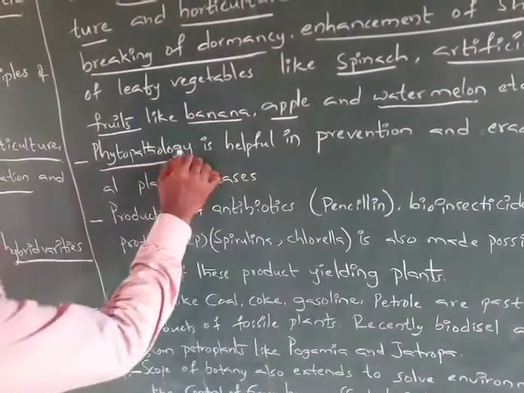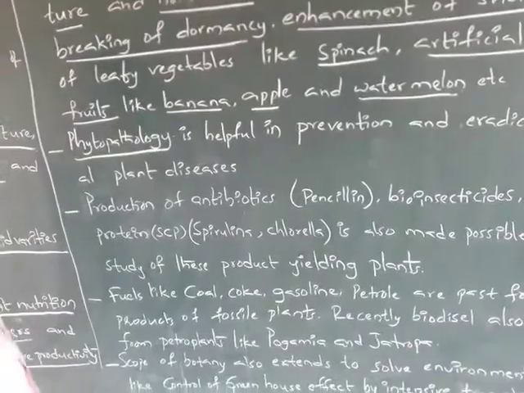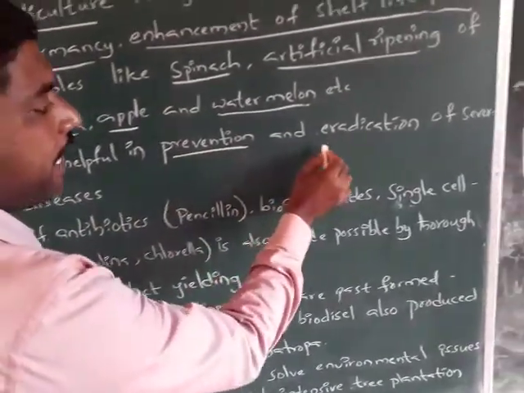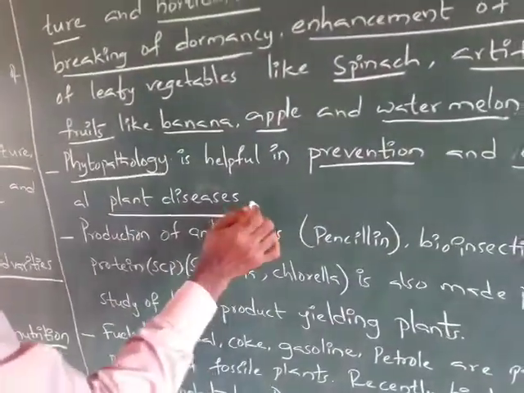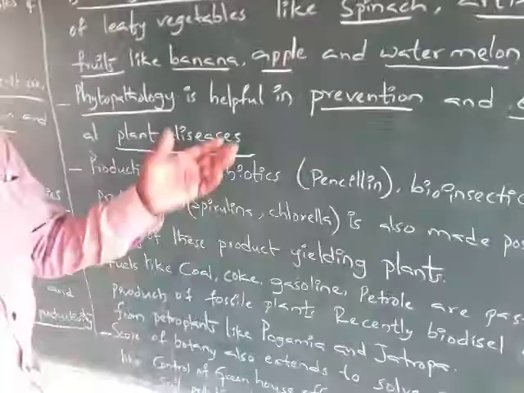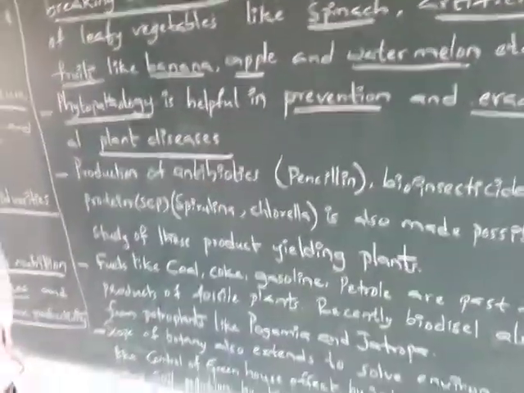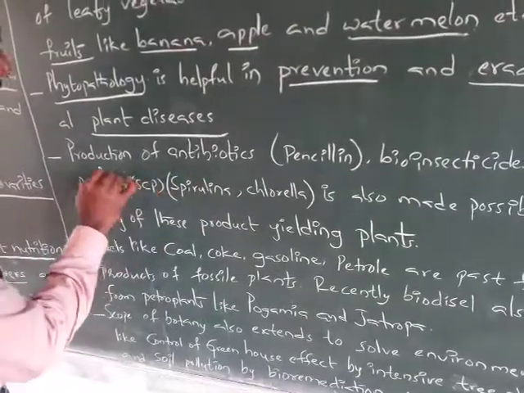It is also extended to plant pathology, which is helpful in the prevention and eradication of several plant diseases.